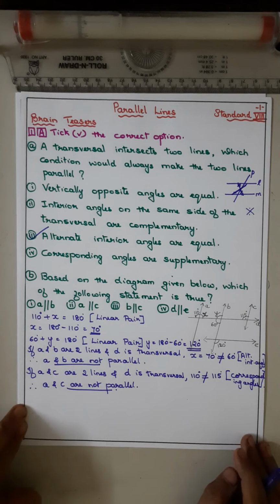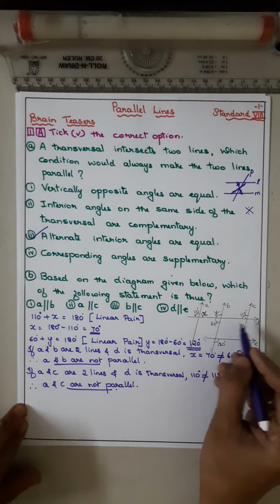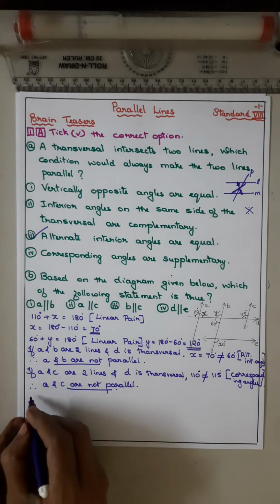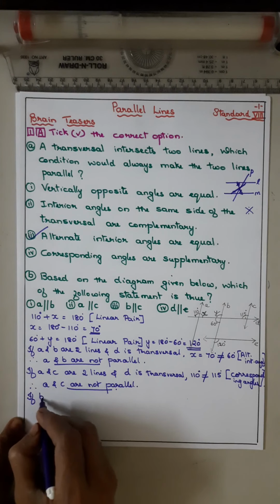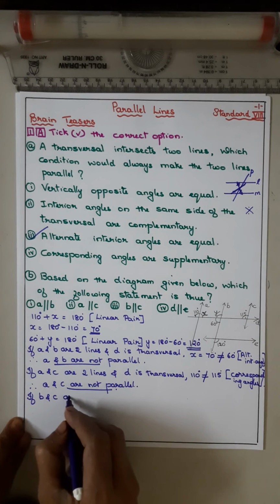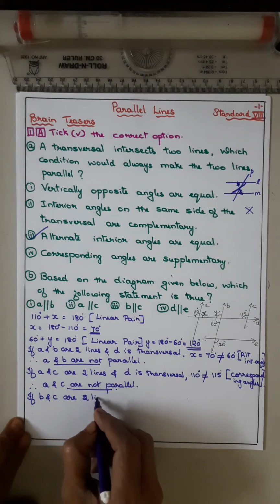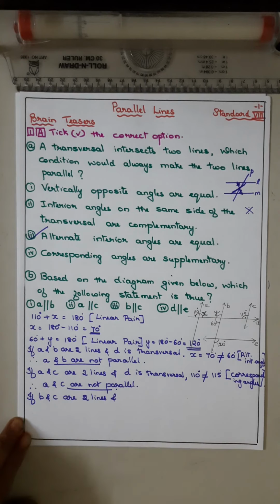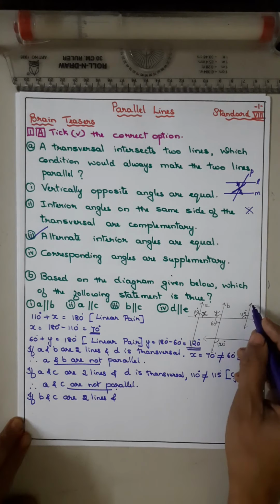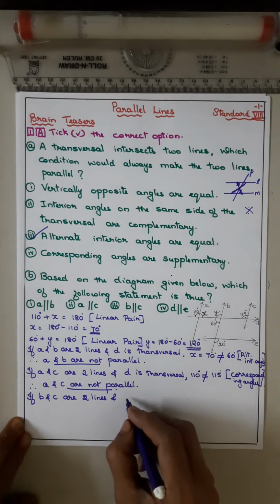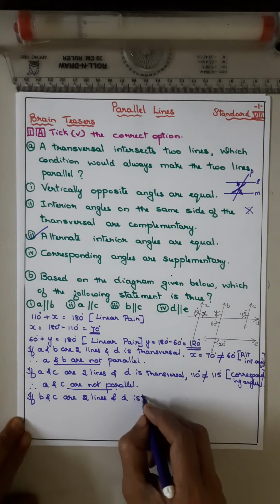Now B and C. Take B and C. If B and C are two lines, which is the transversal? B and C, and D is the transversal.